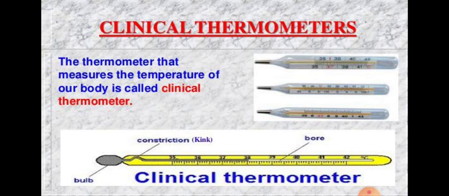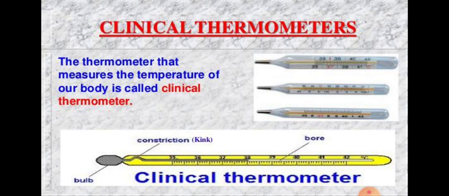Okay, and see in this figure, a clinical thermometer has a kink, a constriction, kink, K-I-N-K, in its glass tube just above the bulb containing mercury. See this bulb, after this bulb a narrow line, that is called the kink. The kink is to prevent the backflow of mercury into the thermometer bulb when the thermometer is removed from the mouth of the patient.